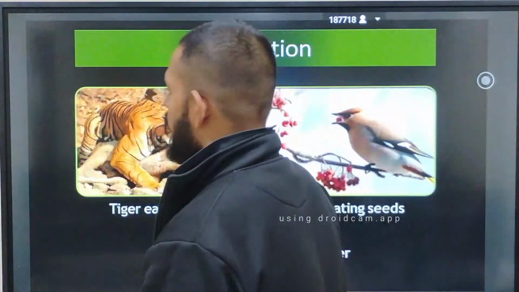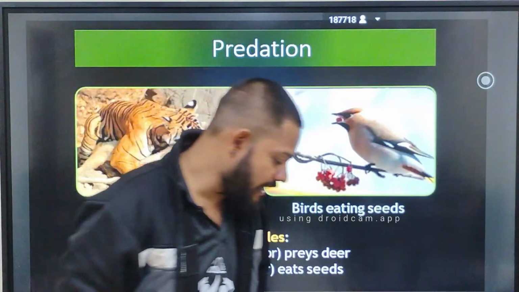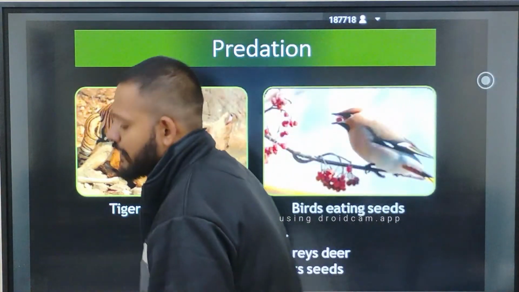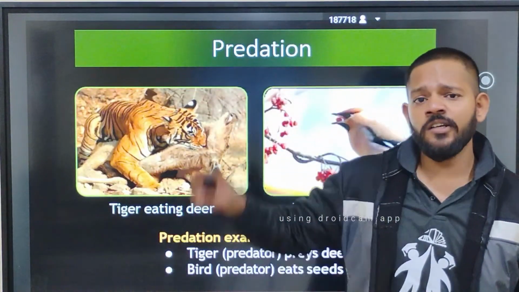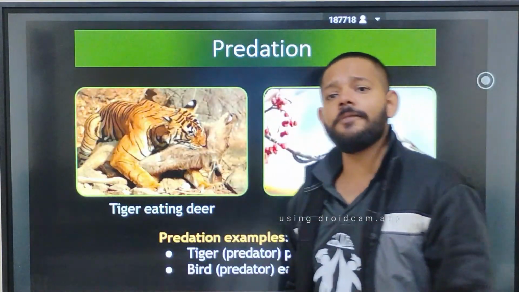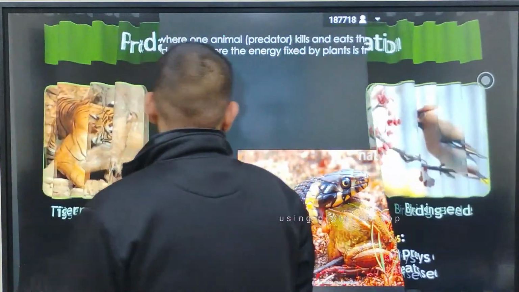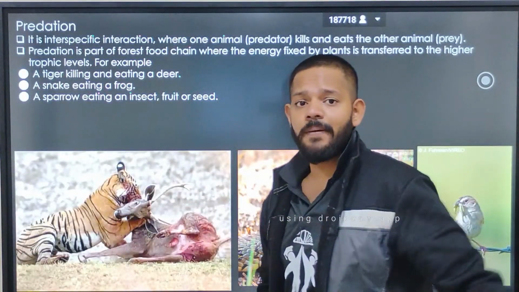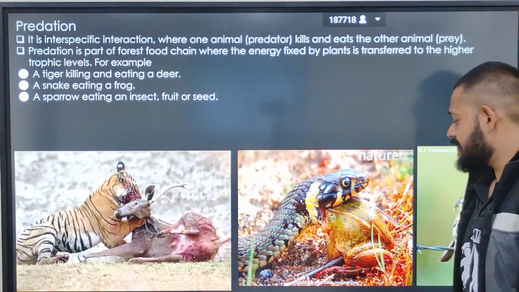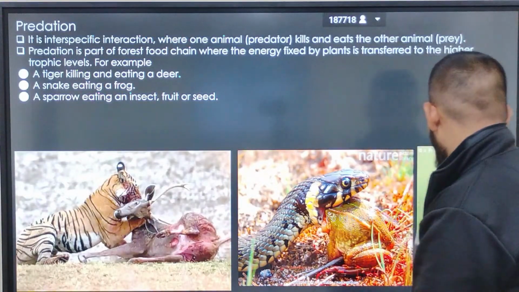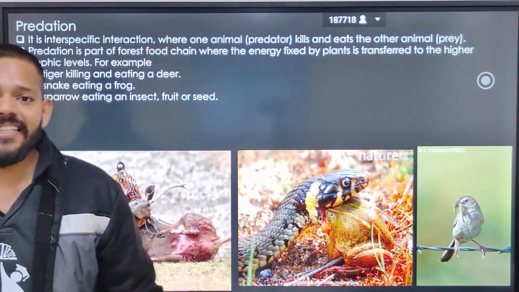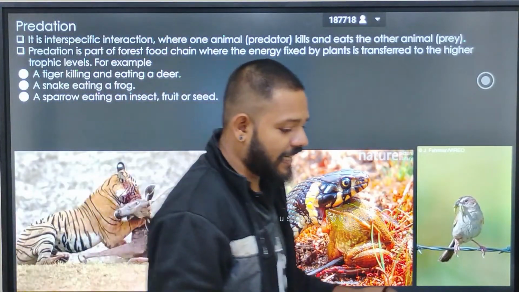Next is your predation. Predation is again a plus-minus relationship. The one who is on the plus side is your predator, and the one who is on the negative side is your prey. So we have examples. Tiger predator, deer prey. Snake predator, frog prey. Sparrow predator, insect prey. So these are examples of predation.